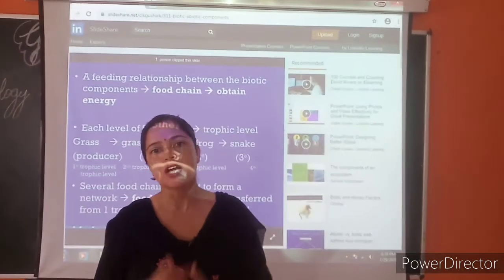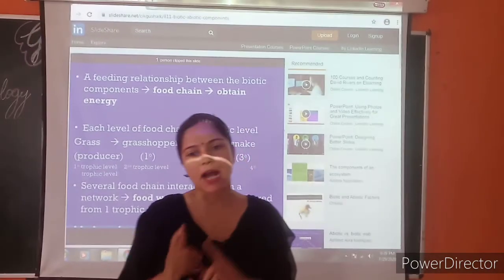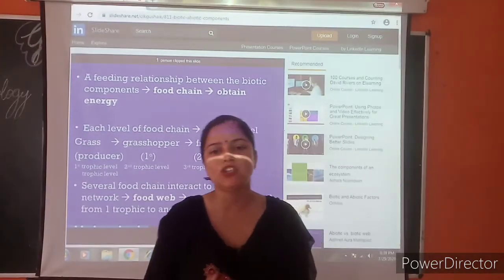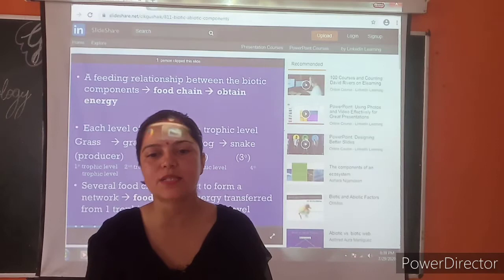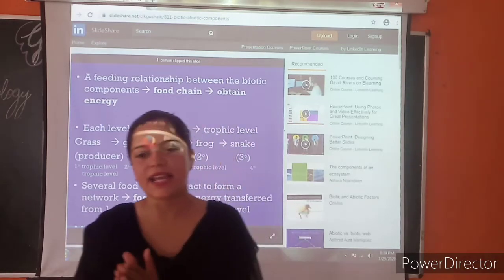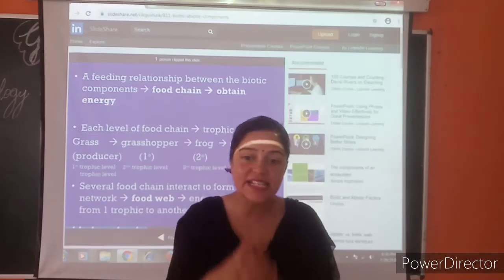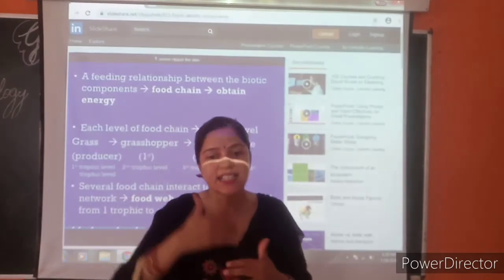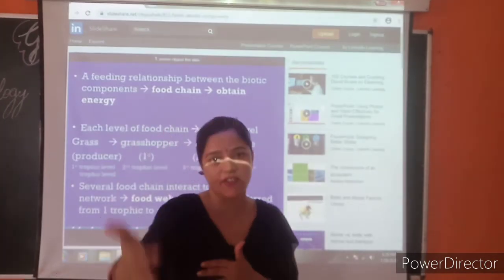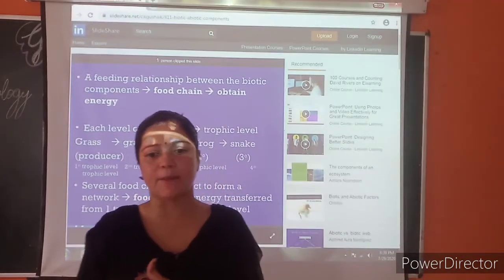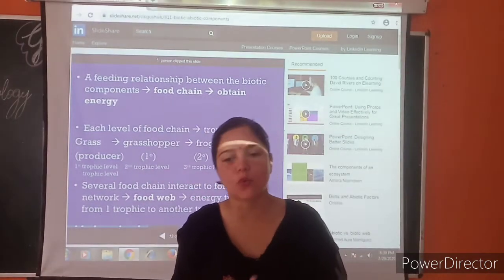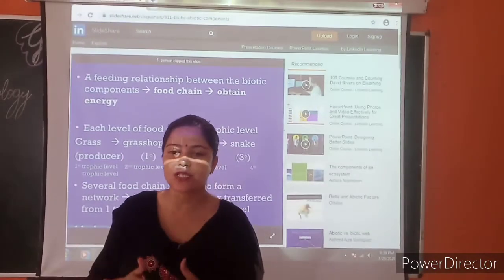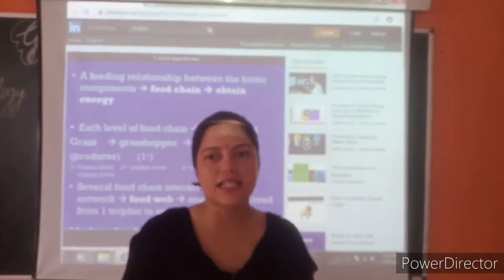What I told you: interaction between biotic and abiotic components, that is, living and non-living components. The various biotic and abiotic components interact with each other, and there is a system of give and take between them. The abiotic components provide nutrients to the producers, and the producers make food for the consumers.